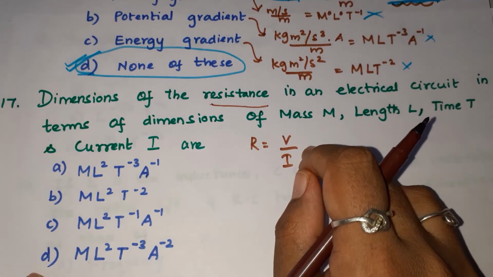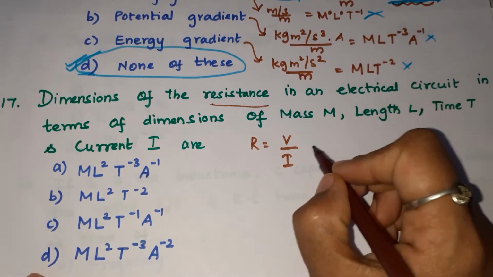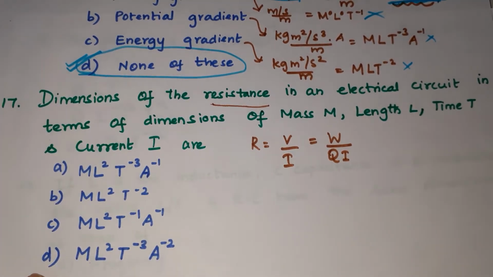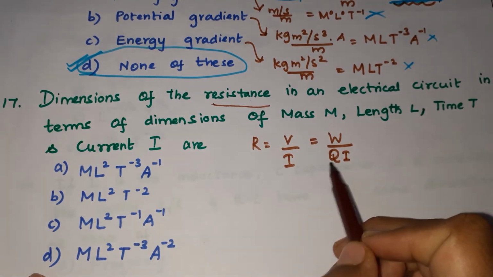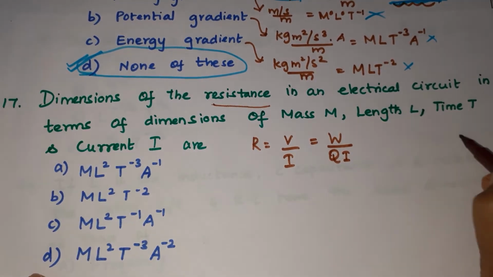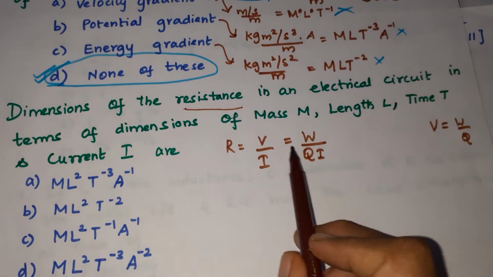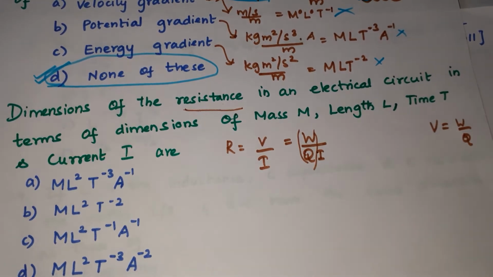This can be taken as V by I equals W by Q into I, since potential is work done by charge. So V can be written as W by Q into I.